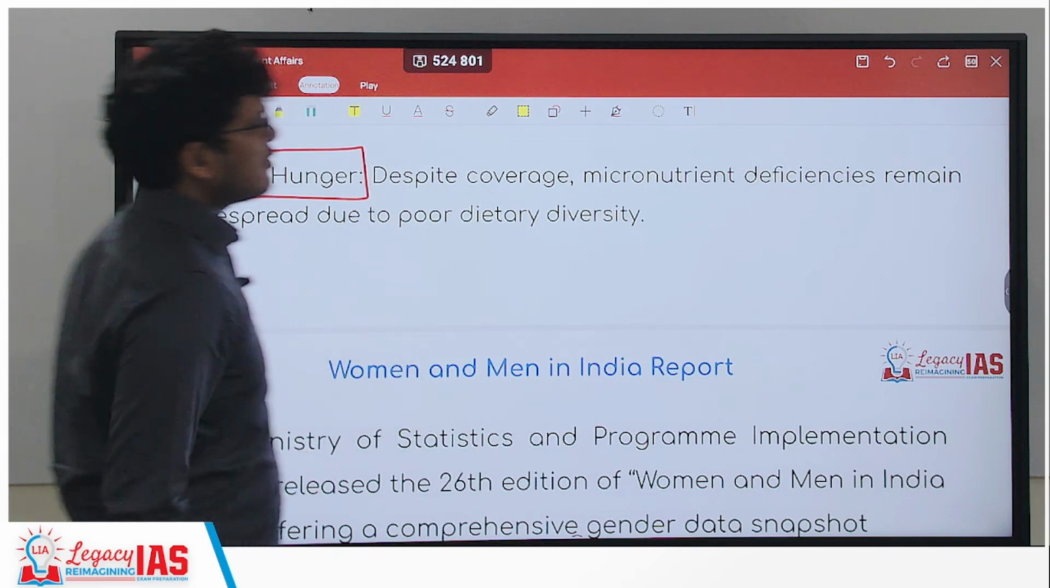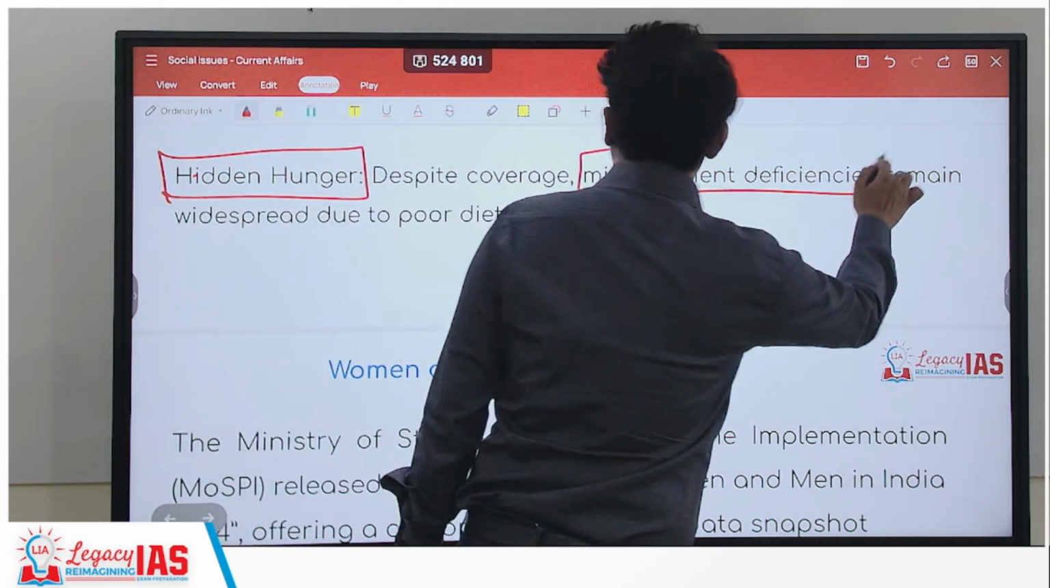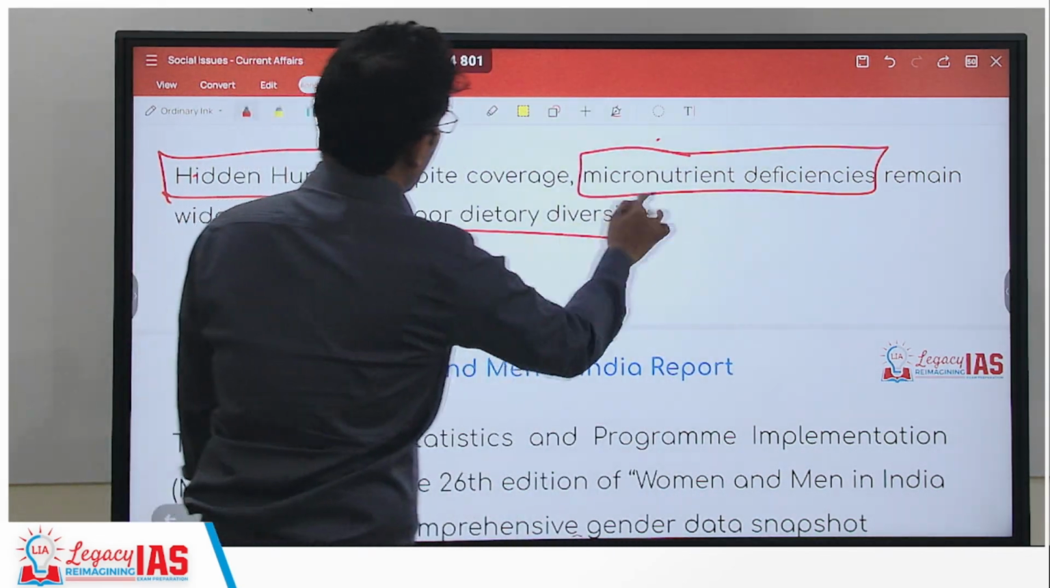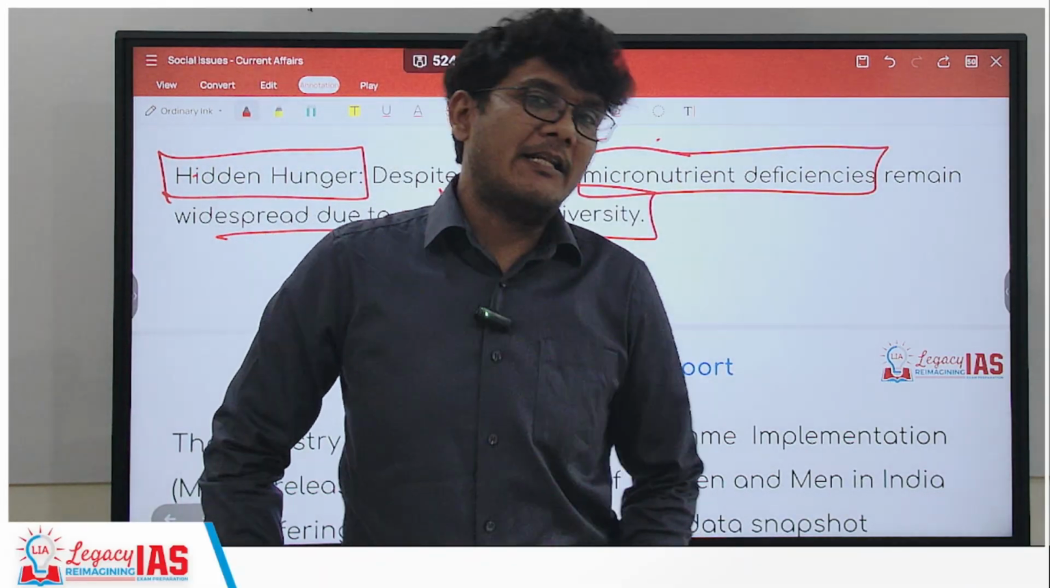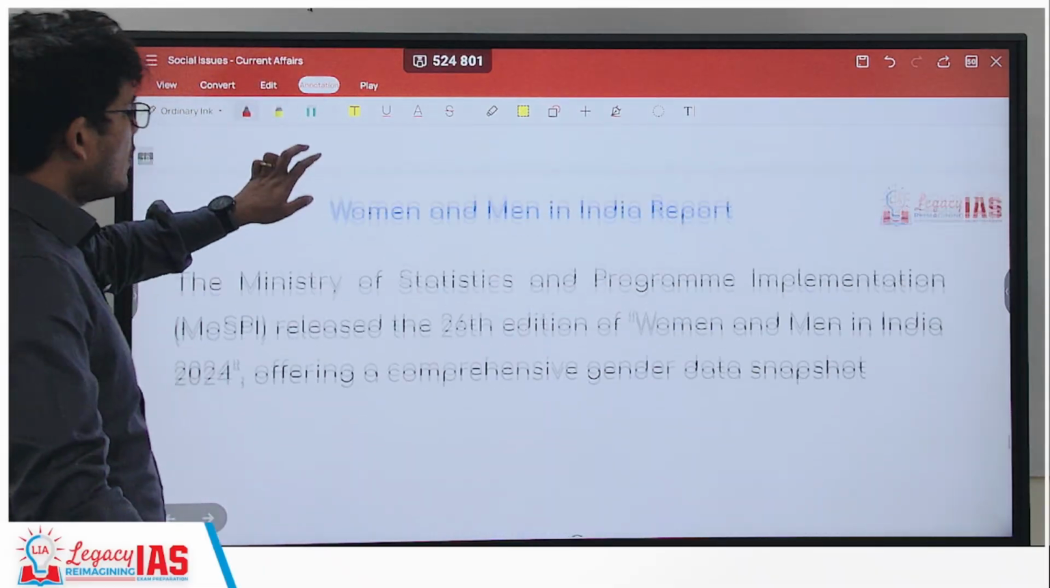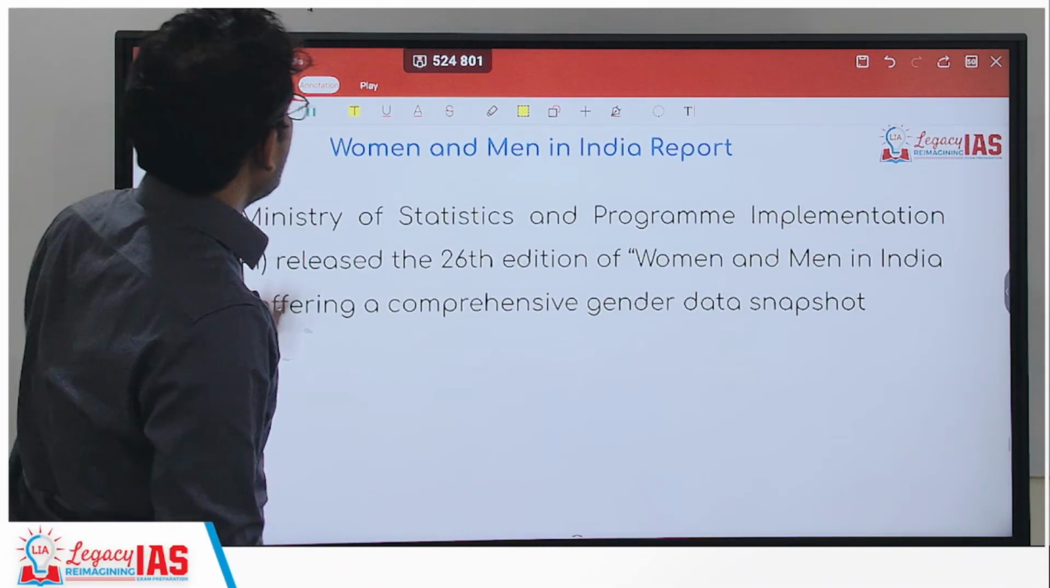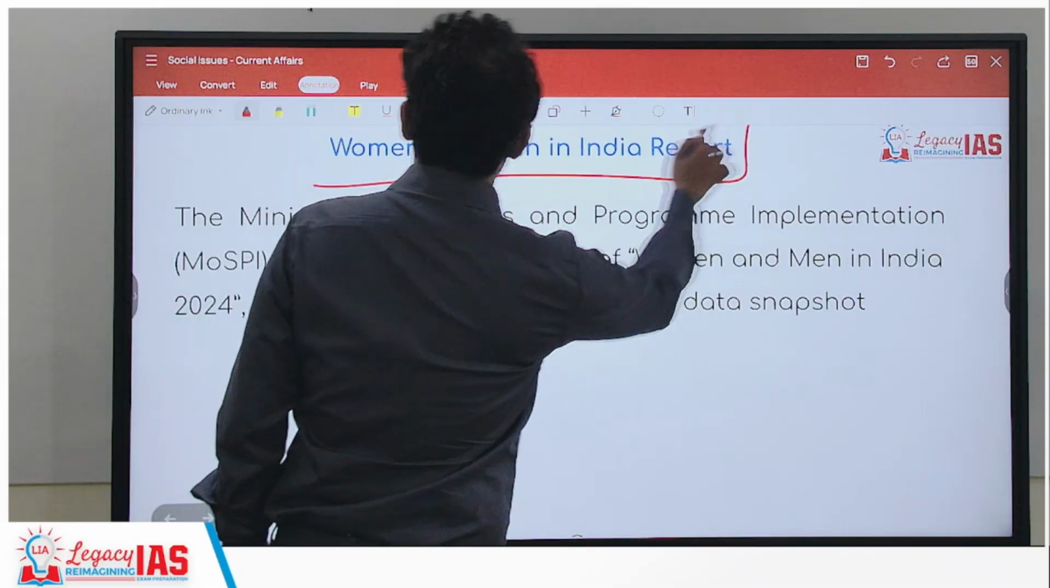So despite coverage, micronutrient deficiencies remain widespread due to poor dietary diversity. There is no diversity in the food. Moving ahead, Women and Men in India report.